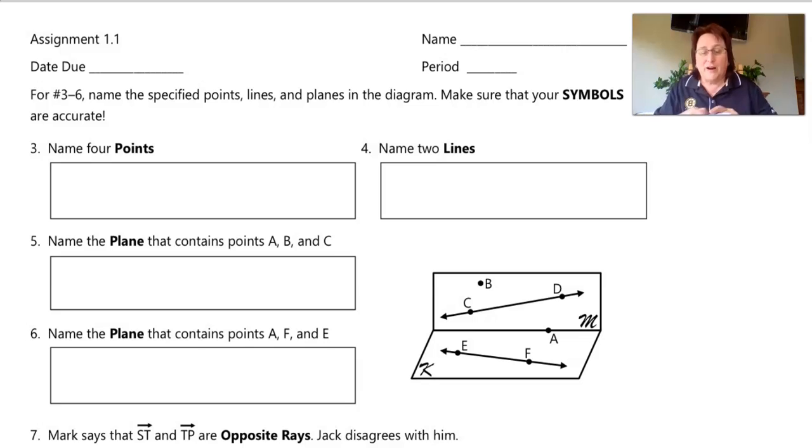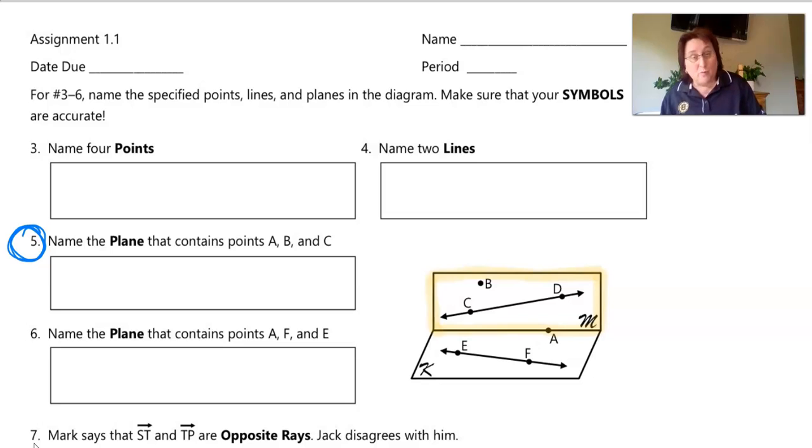It says on number 5, name the plane that contains points A, B, and C. Again, we're doing number 5 together. So if you're a highlighting type of person, you might want to highlight that plane. All right, so A is right here, and B and C are all on this plane right up here. So how can I name that plane? Well, let's see. What do you guys think? I want you guys to take a guess at this. Okay, let's see how you guys did.